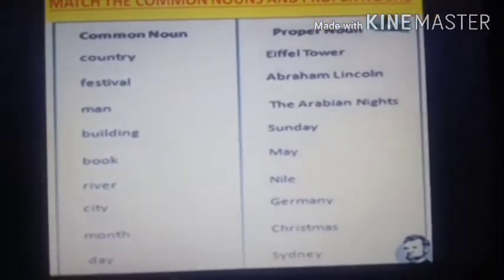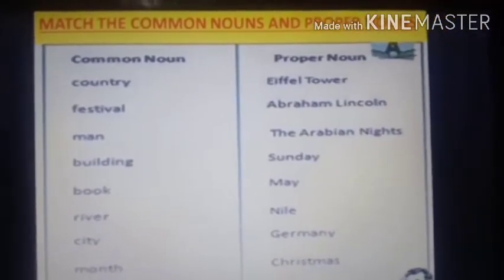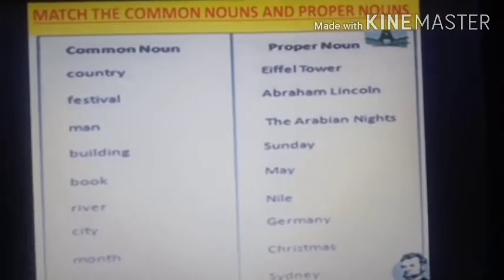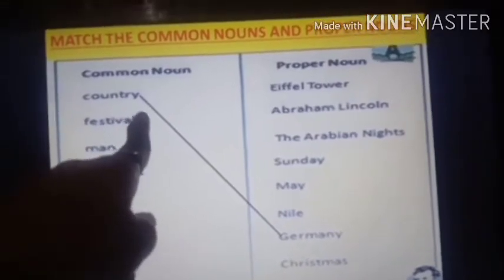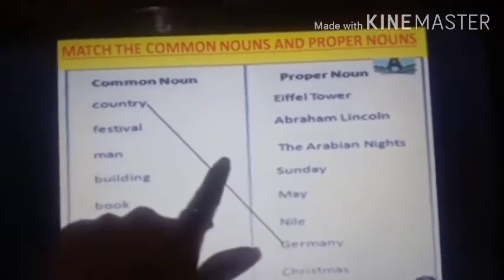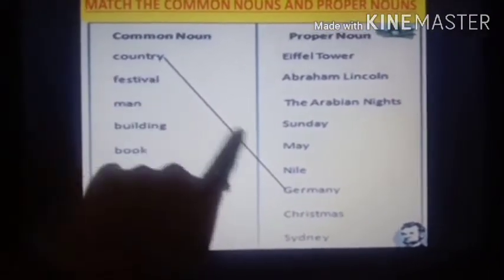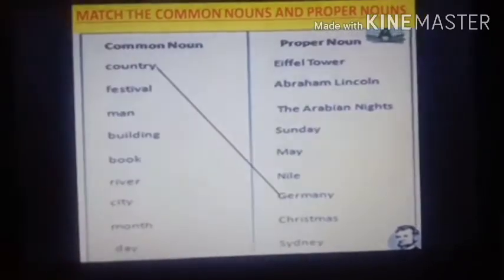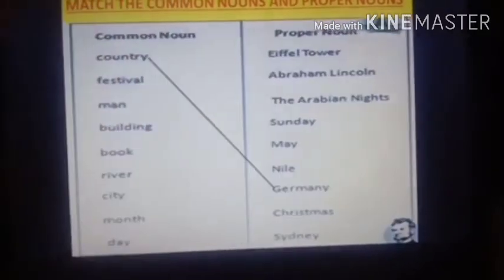Now see, can you see the first common noun? Wait, let me show it properly. Yes. The first common noun is country. Now let us see what the answer is. Okay, so Germany. Germany is a country. So country is a common noun, and Germany is a proper noun. Why? Because Germany is a name and it starts with a capital. Okay, all the proper nouns will start with a capital. Now we have done the first one.